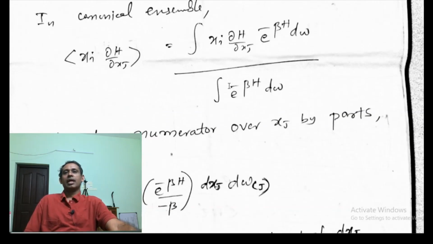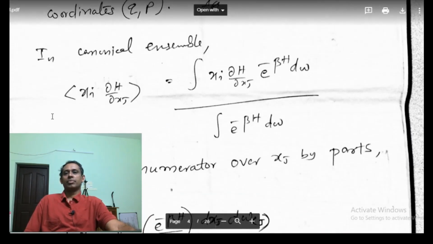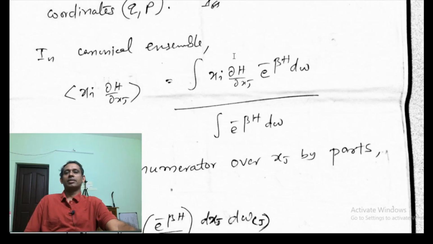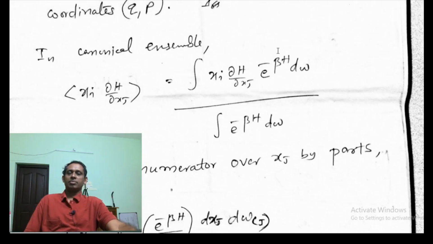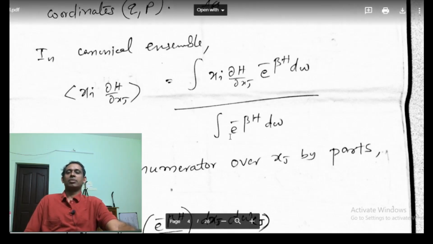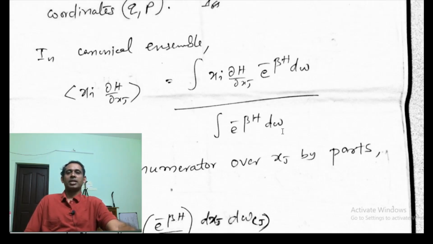In the canonical ensemble, this expectation value, this average value, is given by the integral of xi ∂H/∂xj e^(-βH) dΩ in the numerator, and in the denominator we have the integral of e^(-βH) dΩ.